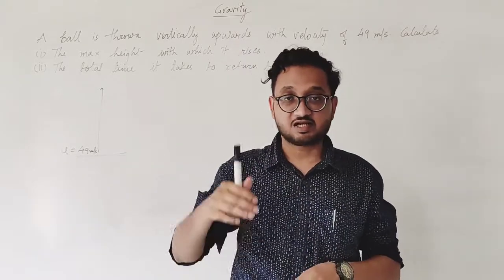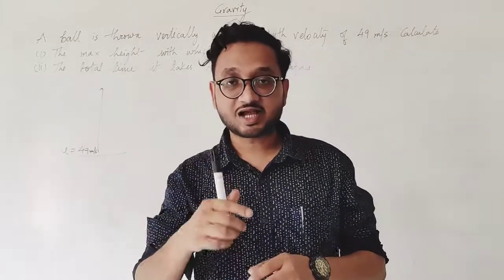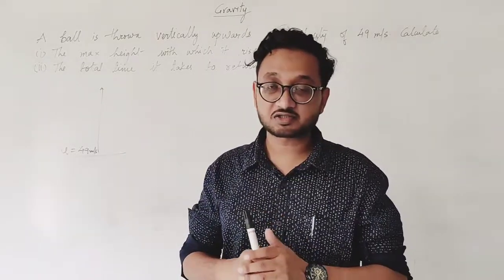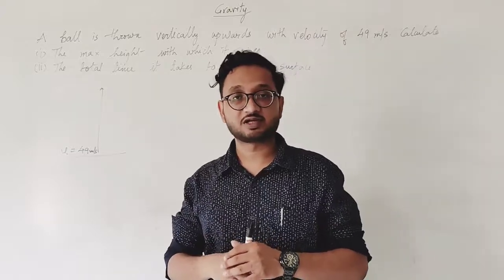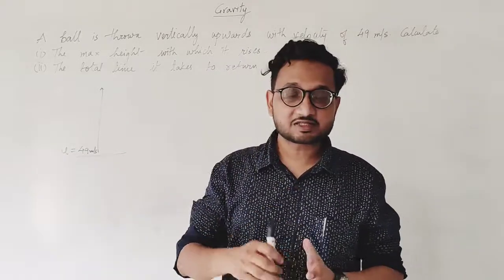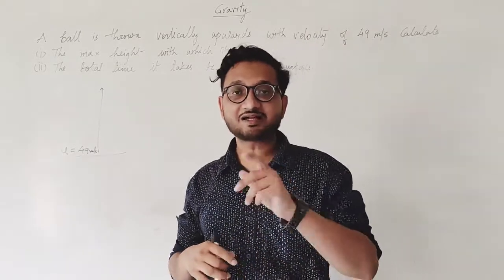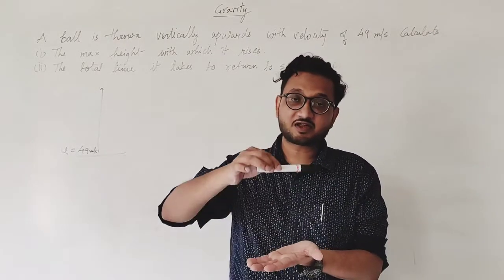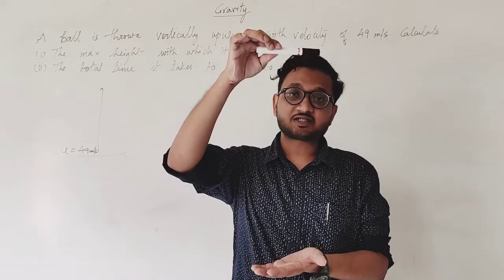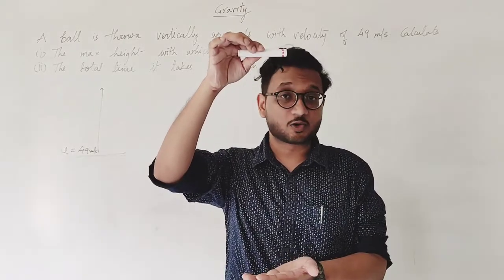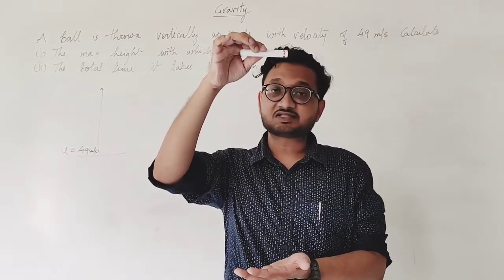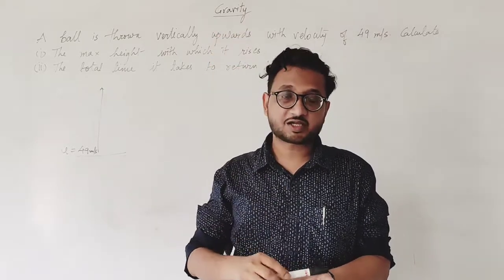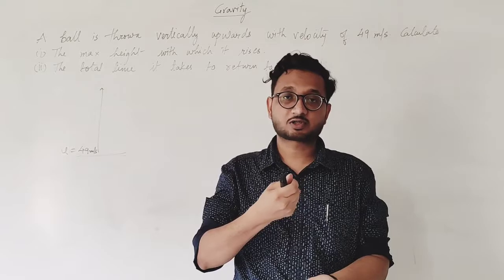So in this case, the acceleration due to gravity, that is 9.8, is acting as deceleration or retardation that we studied in the motion chapter. That is the first chapter. The free fall is acting as negative acceleration, and that is why from 49 meters per second, its velocity going up slowly starts to decrease, and at one point it becomes 0. When it becomes 0, it reaches the maximum height, and from there it starts falling down again, because we know that when it is going up, it's going to come down.